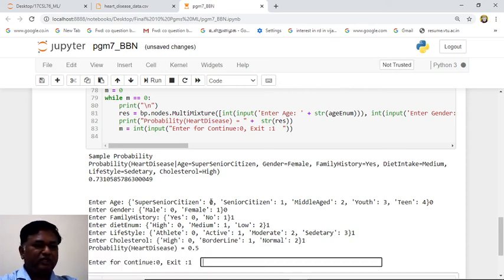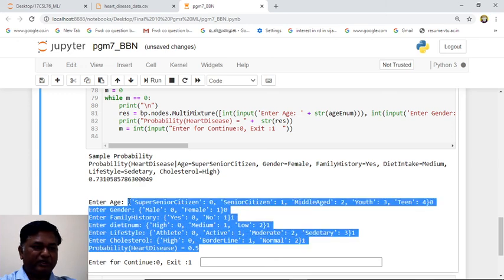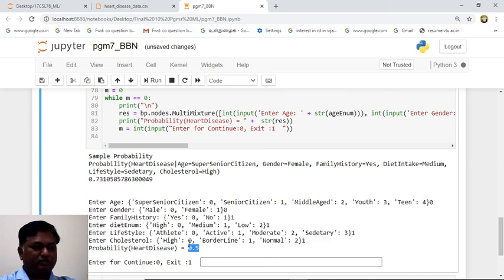So for this given value, based on the available data, what data we have given in our CSV file, it has calculated the probability 0.5. The inference is made, the probability is 0.5. You may not have this combination, whatever combination is given, but based on the node, the inference is given here. If you want to continue, you give 0. If you want to exit, you give 1.